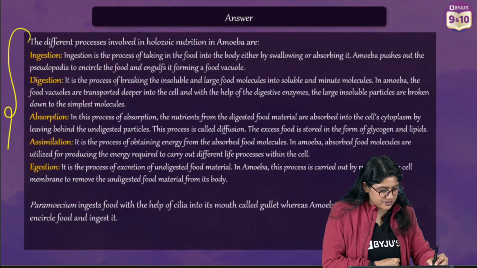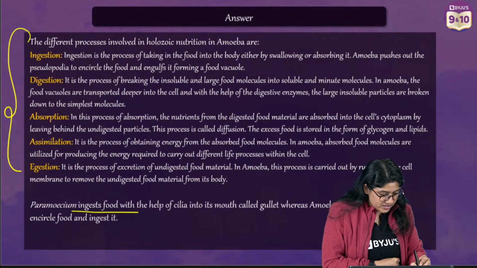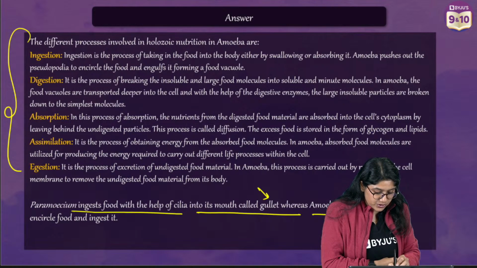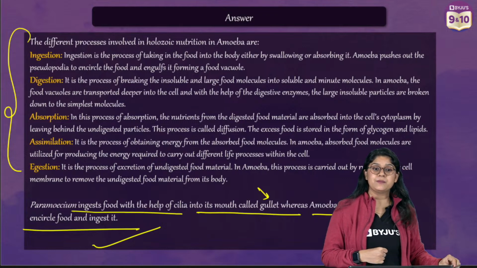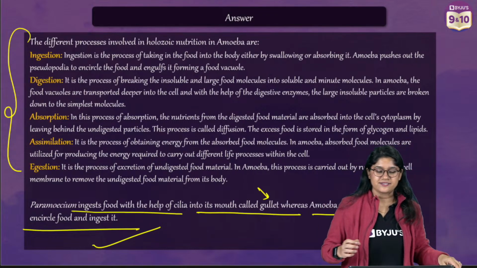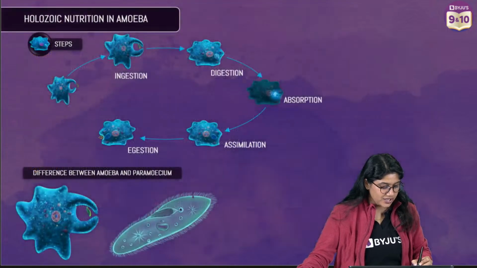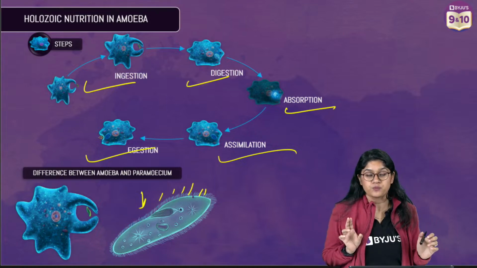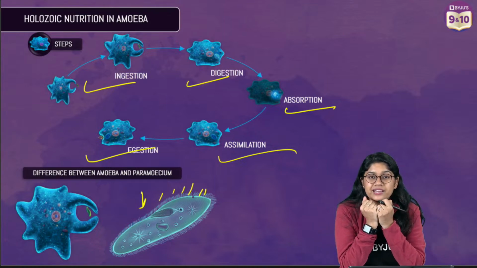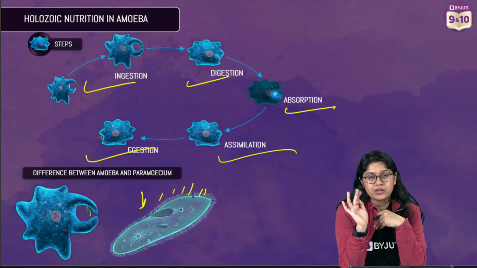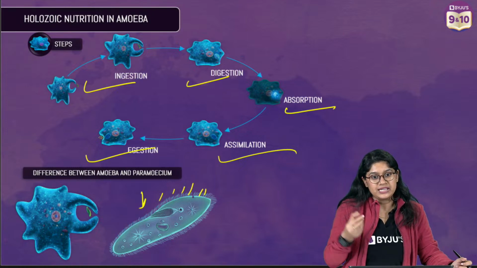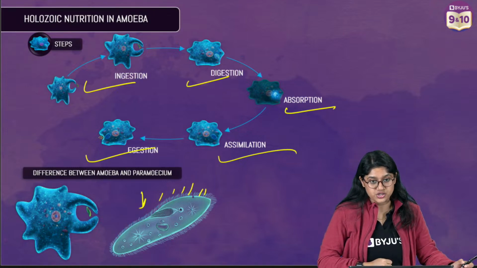So we can write the steps. Paramecium ingests food with the cilia into its mouth called the gullet. And of course, amoeba uses pseudopodia. Very important difference. Okay. So of course, in a paramecium, what happens? The cilia move, and of course, it has a mouth also. So from that mouth, the food will come. In amoeba, the food can come from anywhere. But in paramecium, it has a mouth, so from the mouth only the food will enter the body. Clear? Yes. So this small hair-like structure that we have, we call cilia.